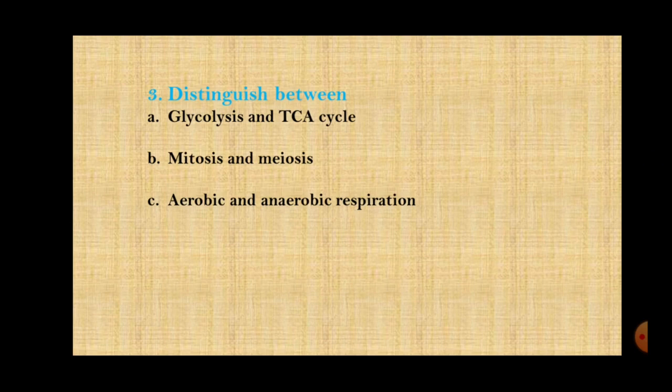You may ask, teacher, are all the points of glycolysis correct? Yes, it is correct, but these are not question answers, these are not definitions, these are not explain the following. This is distinguish between. You have to compare both the cycles. Unless and until you compare the points of both the cycles, you will not get any marks.